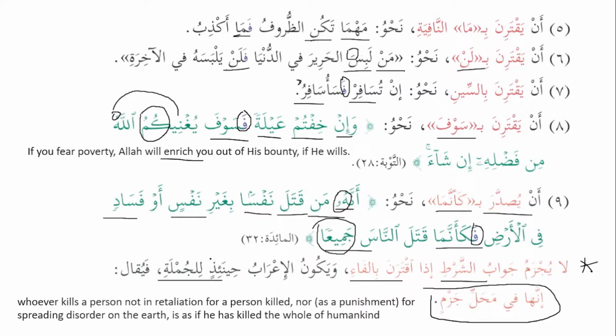Hina is in, at that time. It's used only once in the Quran in Surah Al-Waqiyah. It means at that time. So here it means وَيَكُونُ الْإِعْرَابُ حِينَئِذٍ لِلْجُمْلَةِ, at that time, or in this place, or at that point, and the whole sentence will be in the place of jazm.